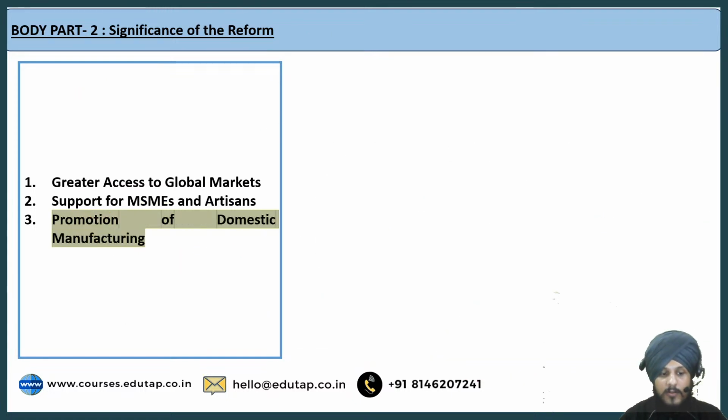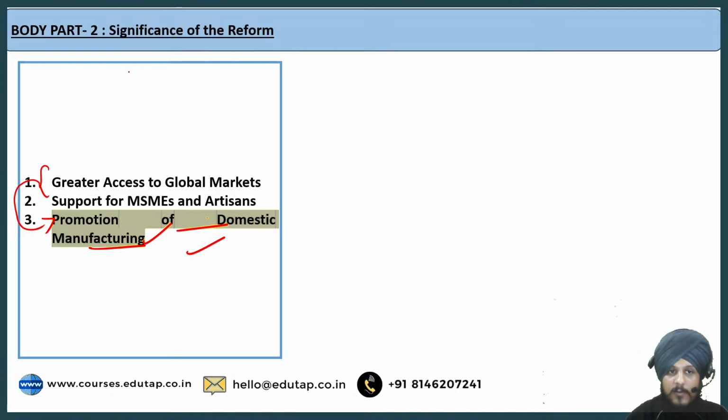Now the third point. The third point is promotion of domestic manufacturing. So of course, this is a very obvious point if you keep in mind the first and the second point, right? Because if you talk about this relaxation, it applies to those goods only, right? It applies to goods that are manufactured in India only or produced in India only, right? So of course, because of this, what is going to happen? Domestic manufacturing is going to get promoted.